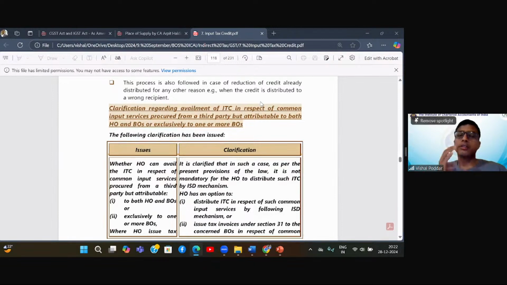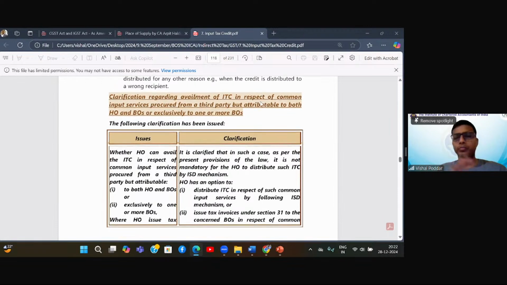Now this increases my working, this increases my burden, because in this month I have to also give you fresh credit for which the ratio may be different. But for this much amount of credit which I want you to reverse, which is pertaining to some previous month, I have to use the previous month's ratio. But that is the ratio which I use in that month. And for the current month fresh credit, I have to use the current month's ratio. So this will create a lot of working.